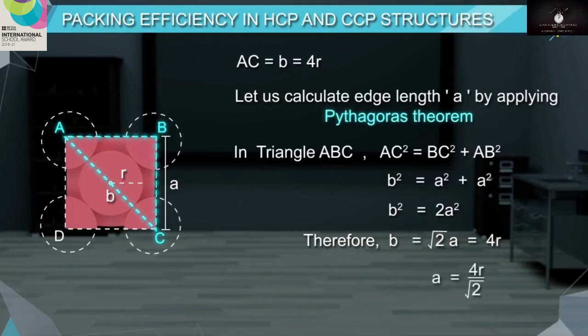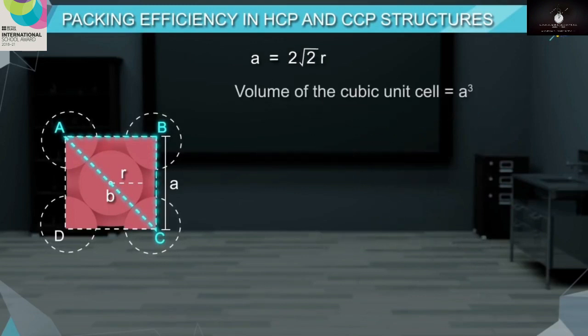So A is given by 4R by square root of 2. That is 2 square root of 2R. Volume of the cubic unit cell is equal to A cube, which is equal to (2 square root of 2R) the whole cube.